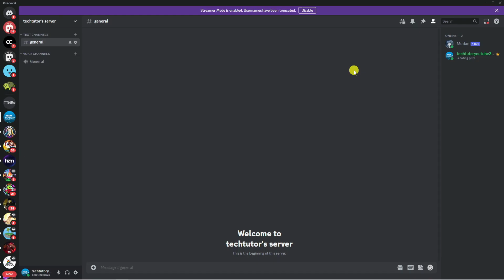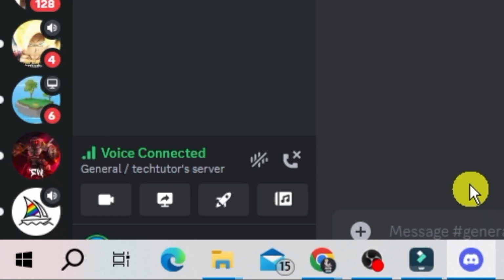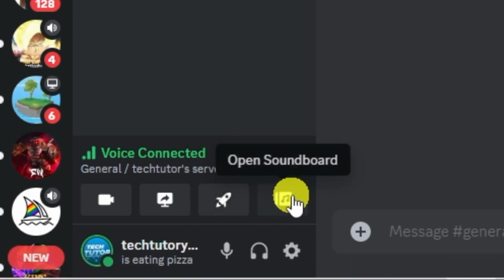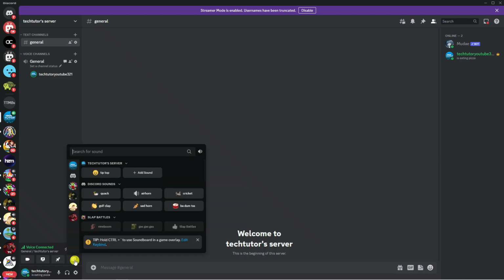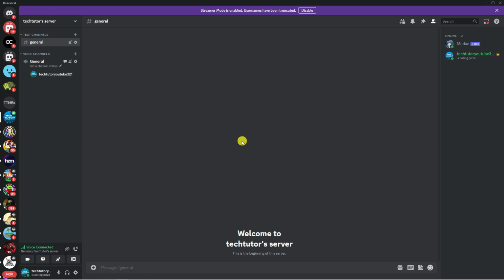Now to go ahead and actually use the sound effect, what you're going to want to do first is join a voice channel. And then if you come down to the bottom left hand corner, you're going to see an icon for your soundboard, which is this one here. Just click on that to open up the soundboard, and you're going to see your sound effect here, which you can play at any point if you want to, just by simply clicking onto it. So that's how to go ahead and upload sound effects to Discord.